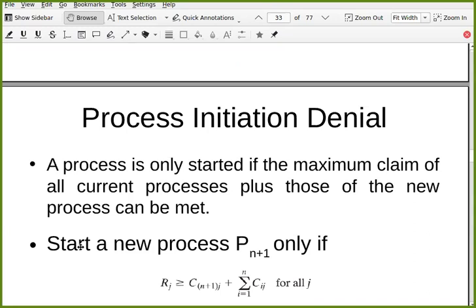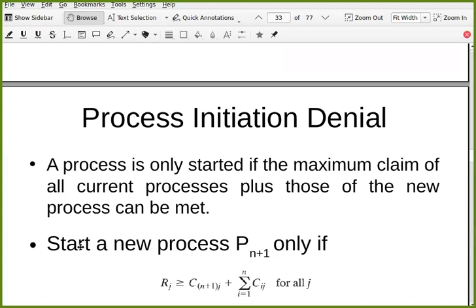Very simple example: if there are two processes already in the system, P1 and P2. P1 requires one instance of printer, P2 requires one instance of printer, and P3 wants to start, which also requires one instance of printer. If you have 3 or more printers in your system, then only allow P3, otherwise don't allow P3.